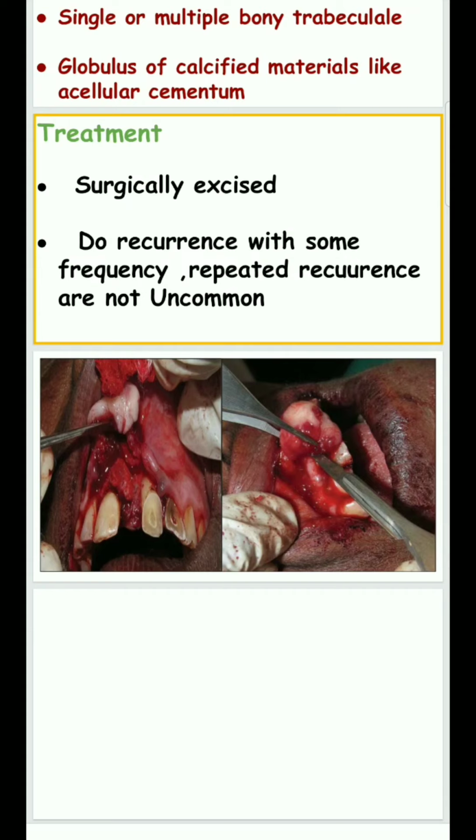The treatment for this lesion is surgical excision. Recurrence happens when the surgeon does not remove the lesion deeply from the periodontal ligament, or does not remove the periodontal ligament. As a result, recurrence happens. So the surgeon must consider the pathological condition. The pathological condition is the etiology for the type of treatment.